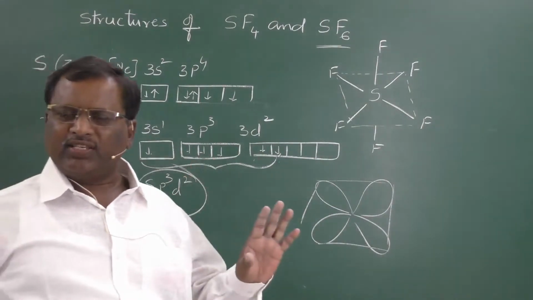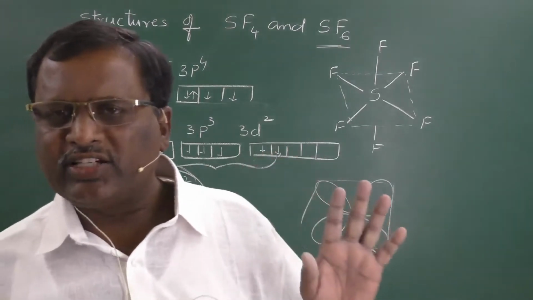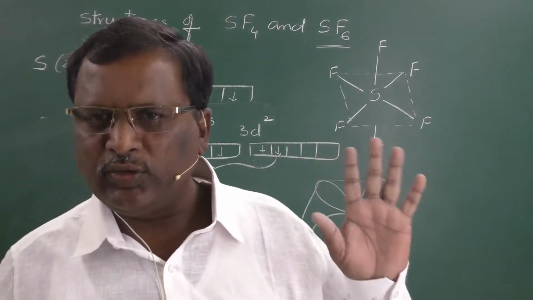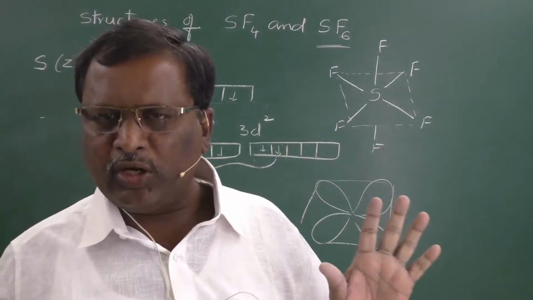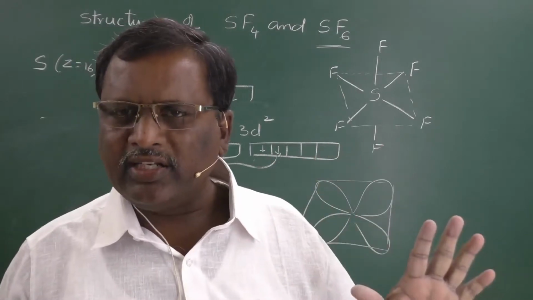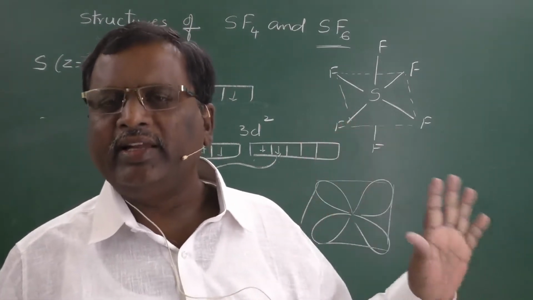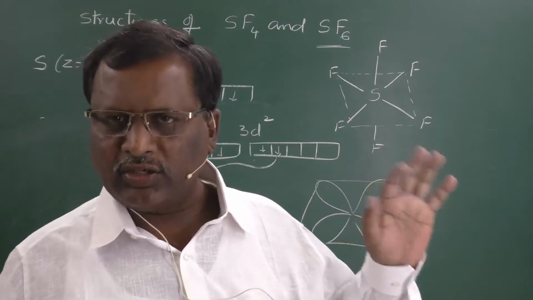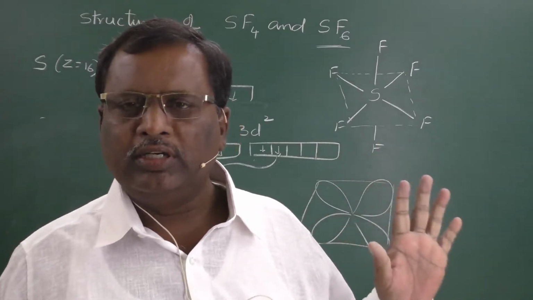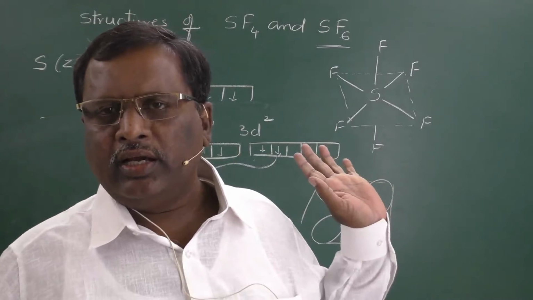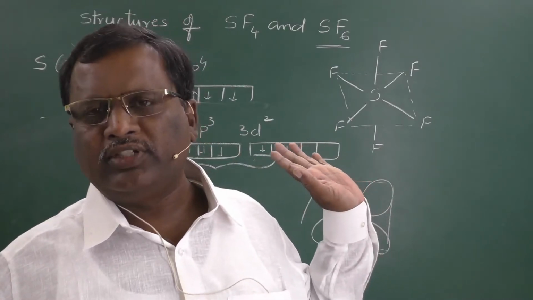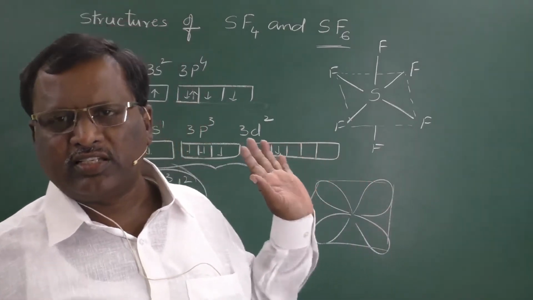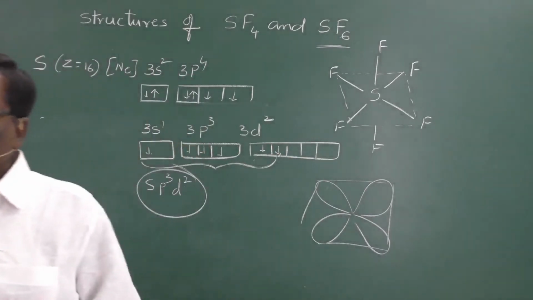So, in SF6, hybridization of sulfur is sp3d2. Shape of the molecule is octahedral. Bond angle is 90 degrees. These are the things that you have to remember while writing the answer for this type of questions. So, these are the structures of SF4 and SF6.